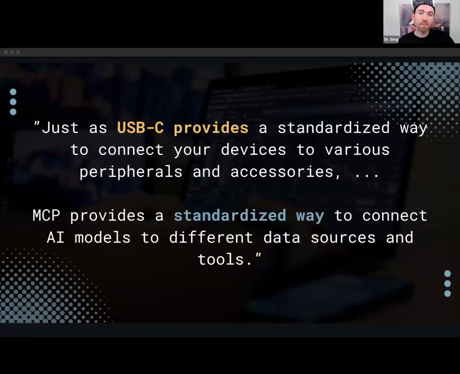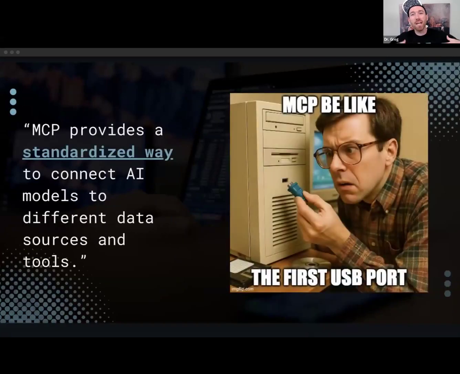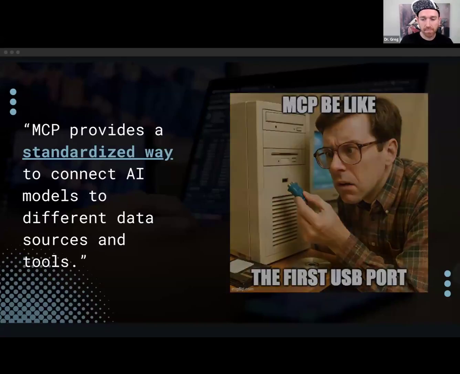The other thing we always hear is it's the USB-C for AI, basically. But we want to consider what it was like when the first USB port came out. It wasn't that it was everywhere and you could plug them into all the Macs. In fact, it was almost nowhere and it wasn't clear where to use it. That's where we are today, although, like everything else in AI, rapidly increasing in its adoption, its progression, and its development.